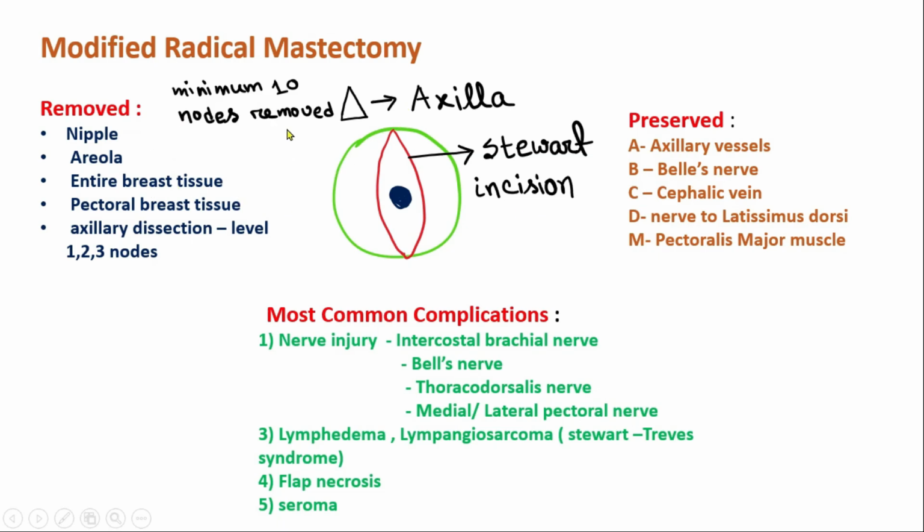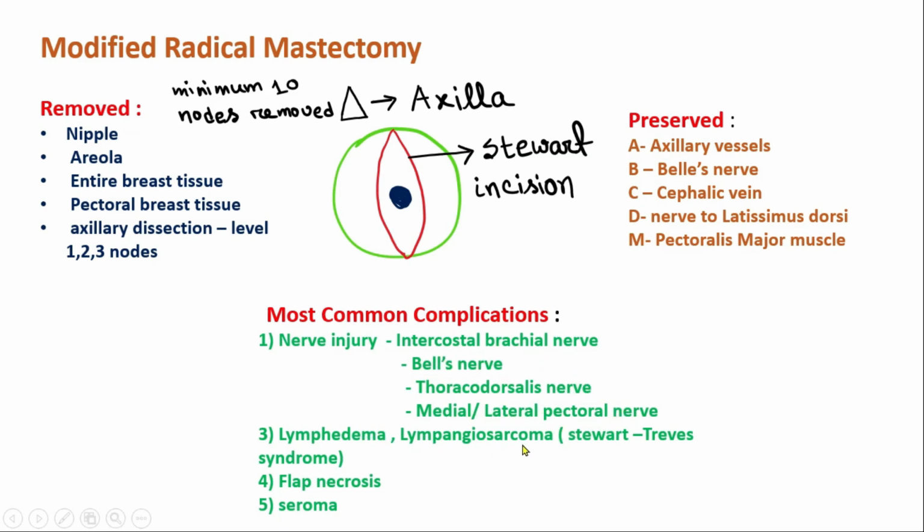Then in modified radical mastectomy, we give an incision like this. It is termed the Stewart incision, and from the axilla a minimum of 10 nodes should be removed. Most common complication in modified radical mastectomy: nerve injury. Intercostobrachial nerve, Bell's nerve, thoracodorsal nerve, and medial or lateral pectoral nerve can be injured randomly.